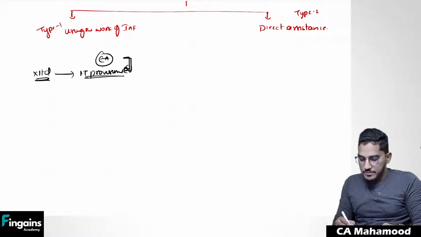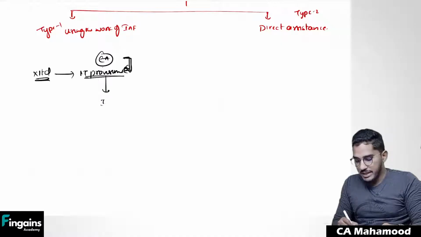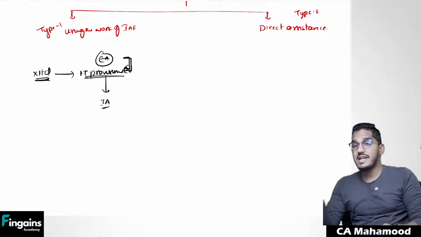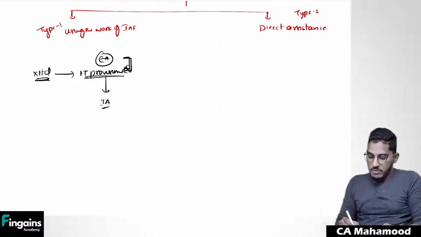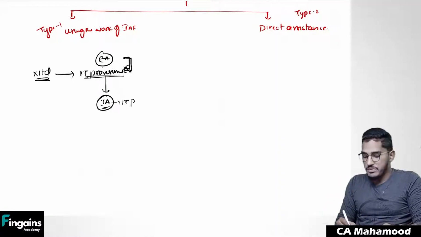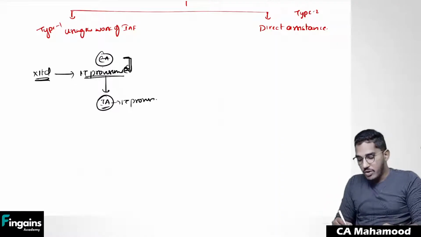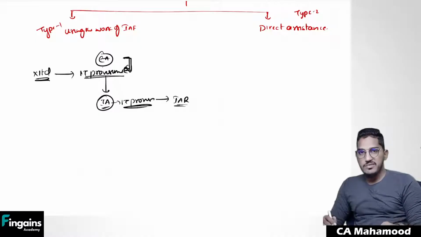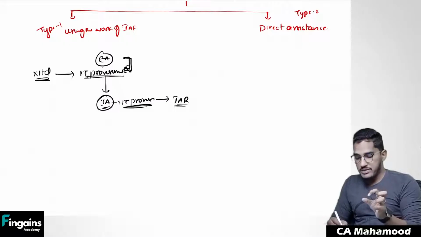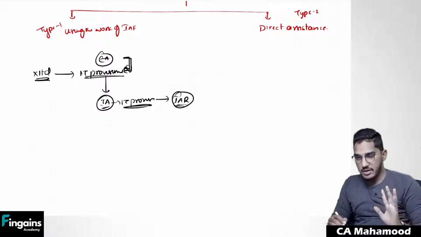But you came to know that this verification has already been done by the internal auditor. Internal auditors, as a part of their internal audit assignment, have already verified whether the income tax provision is correctly calculated or not, and they have given their observations in the internal audit report.